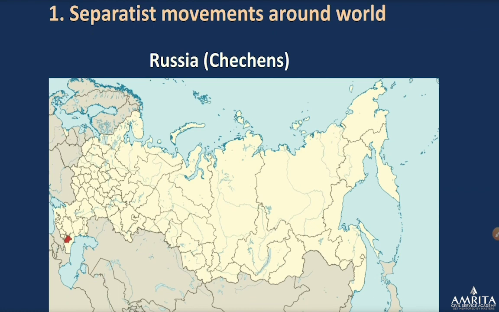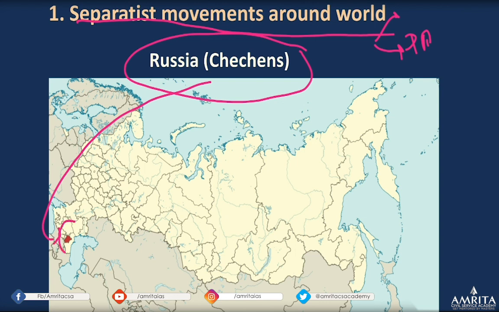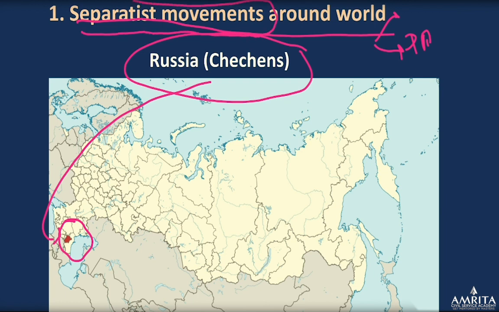First is Chechnya. Actually, I want to discuss separatist movements around the world, like in Balochistan, Papua New Guinea, because UPSC has once asked a question on this, as we discussed last time. So I've decided to discuss, one by one, the major separatist movements around the world. The first one is Chechnya. You can see the location of Chechnya here, near the Caspian Sea. This place wants separatism from Russia.